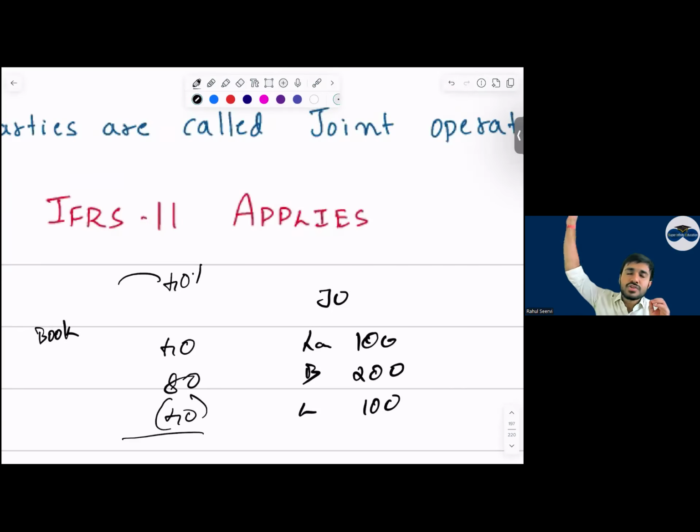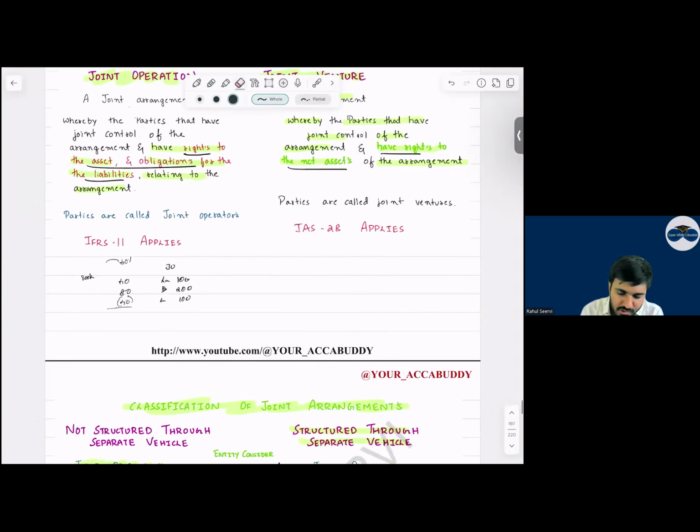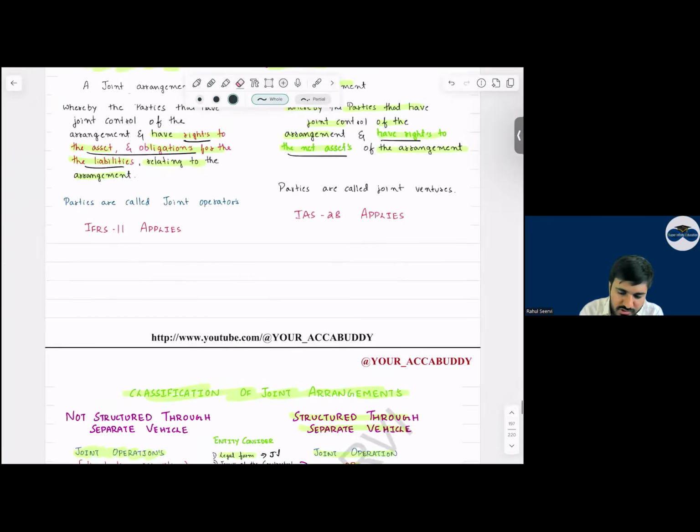Remember the consolidation on the day one when we had done. In consolidation we do 100 percentage and we show separate the inside. But इधर क्या करेंगे अपन? Here we have to consider the percentage. That is your IFRS 11 accounting. Yes, sir.